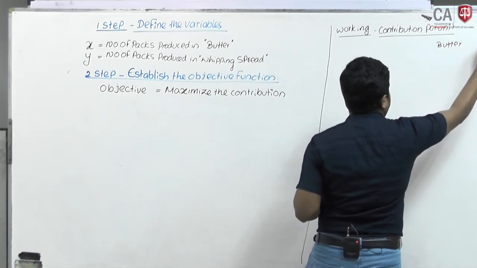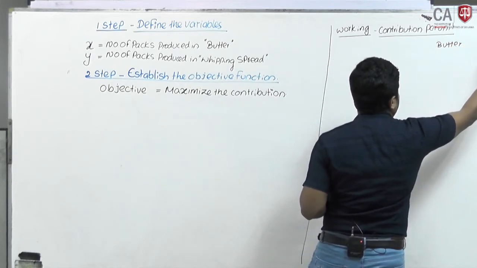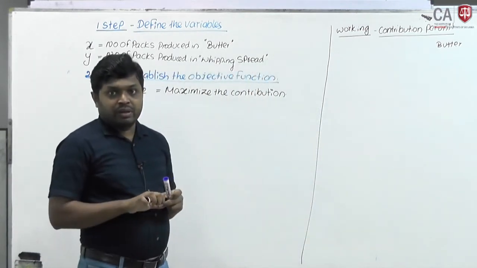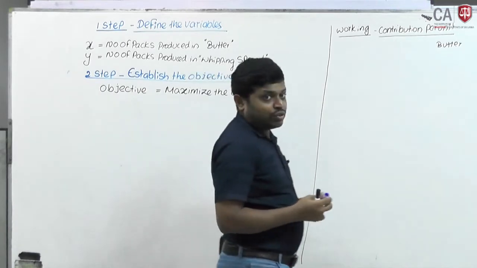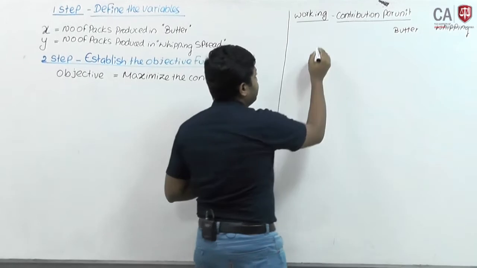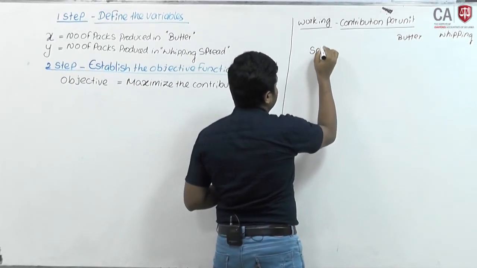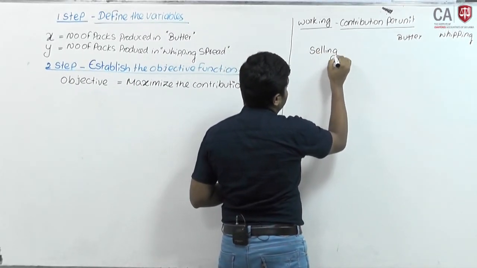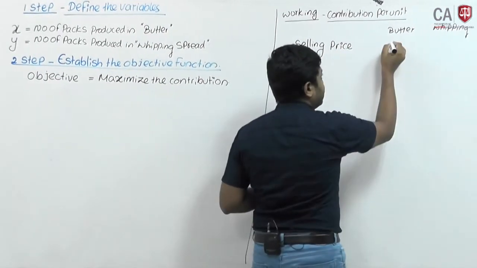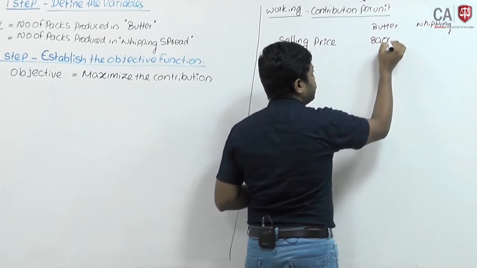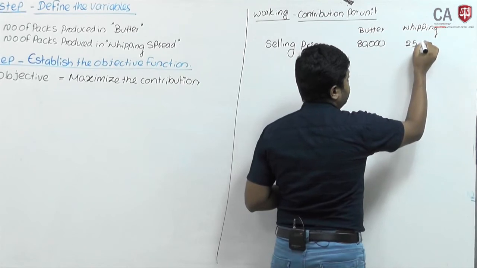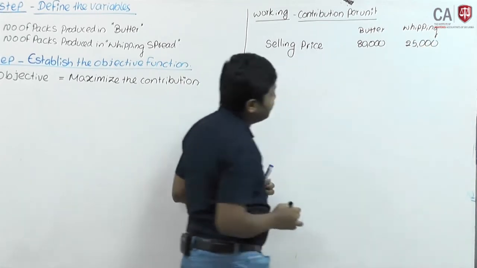Therefore, butter and whipping spread are the two products. Now we will determine their selling prices, given as 80,000 and 25,000. Butter pack 80,000, whipping spread 25,000. These are the selling prices.